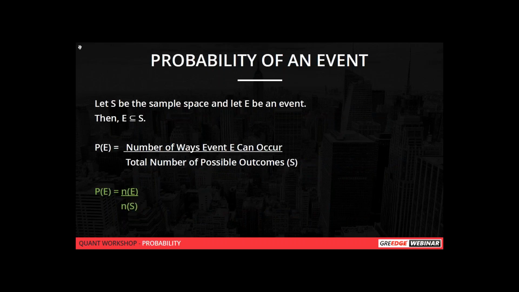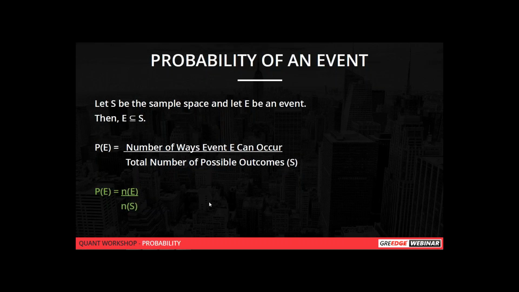So what is the probability of an event to occur? Let E be an event, any event, and S is the sample space. Anjali just now started, so we'll start with the probability topic. The probability of an event is the number of ways an event E can occur divided by the total number of possible outcomes.